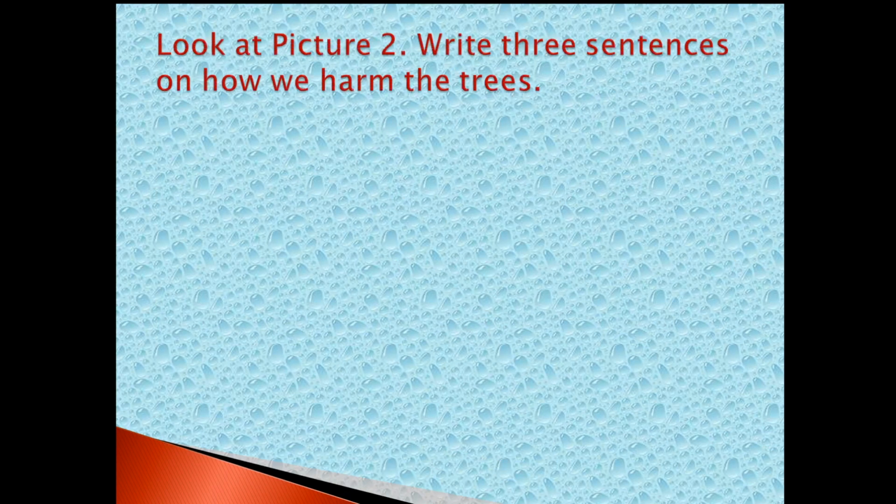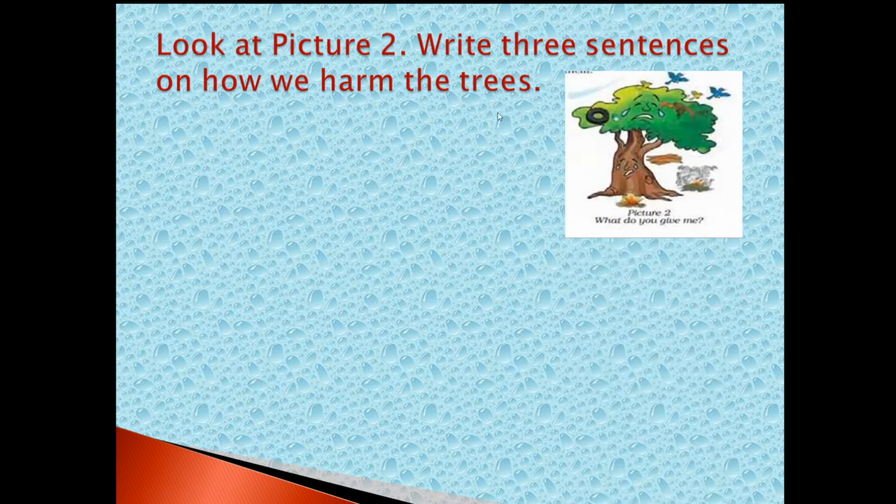Now, the next concept, related to the picture. Look at picture 2. Write 3 sentences on how we harm the trees. So picture 2 we saw, related to that you are going to write. Once again I remind you, these are the sample answers. You should understand, observe, then afterwards you can make your own sentences.